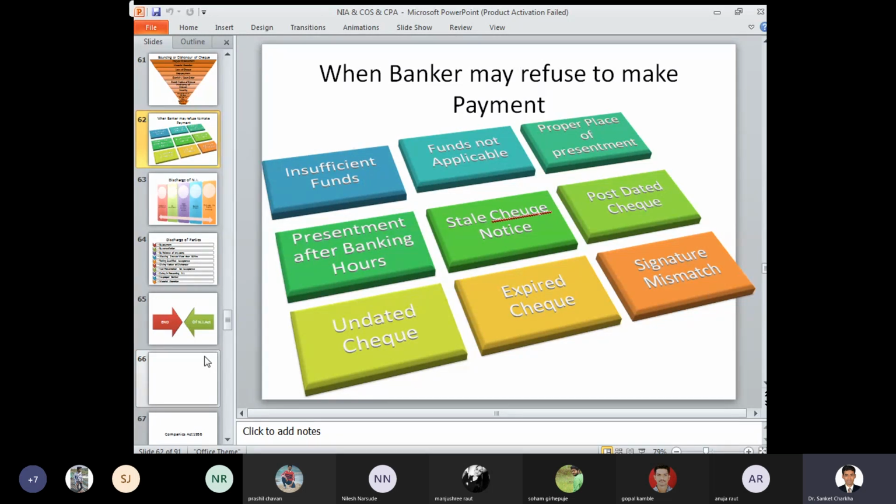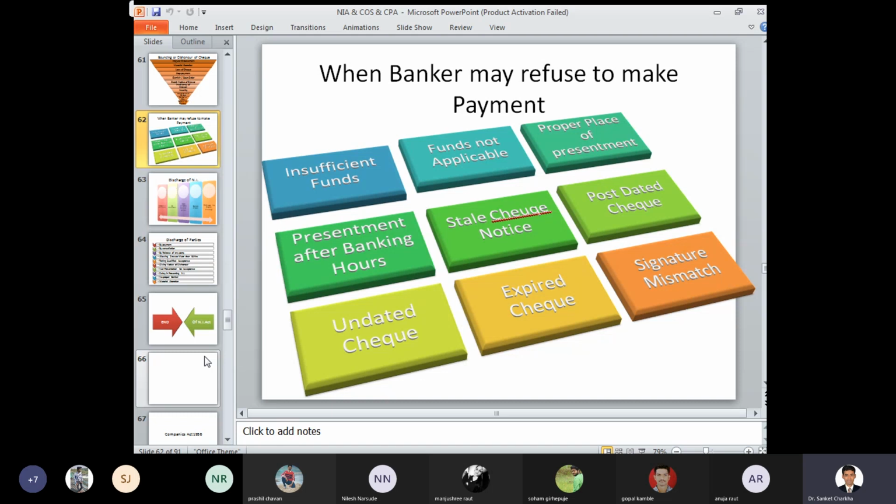First thing, insufficient funds. So if the funds in your account are not sufficient, say the check was drawn for rupees 10,000, and the funds in the account are rupees 9,000, or even 9,999, still the check cannot be cleared because there are insufficient funds. The check does not get cleared and it cannot be honored. Funds not applicable: if the check is written in dollar currency and you are presenting it in an Indian bank for rupee currency, then based on the applicability of the funds, the check can be dishonored. Proper place of presentment.